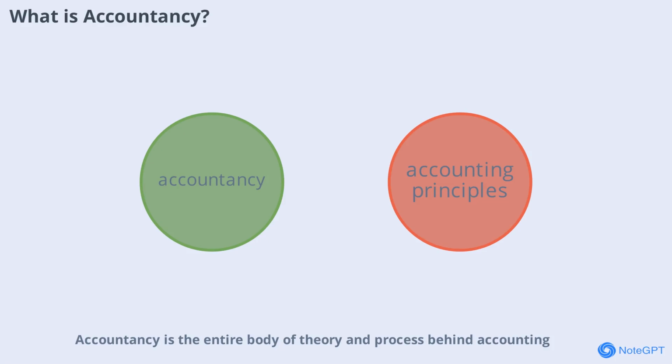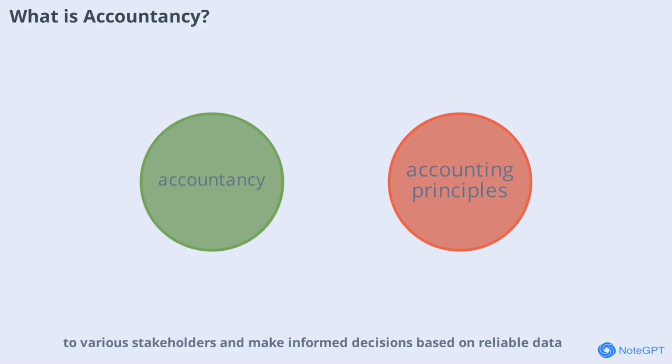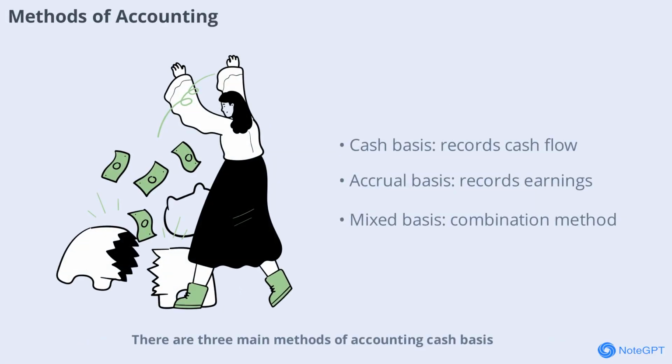Accountancy is the entire body of theory and process behind accounting. It involves recording, classifying, and reporting business transactions, and is based on universally accepted accounting principles. Accountancy ensures that financial information is collected, summarized, analyzed, and reported in monetary terms. This practice is essential for businesses to communicate their financial results to various stakeholders and make informed decisions based on reliable data. There are three main methods of accounting: cash basis, accrual or mercantile basis, and mixed or hybrid basis.